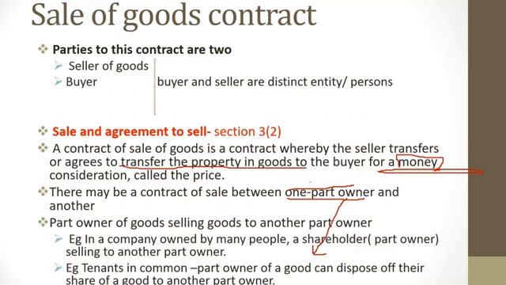The other example is tenant in common. Let me use an example here. In Nairobi, we have so many apartments, so you can find one block of apartments has about 50 units that are owned individually by 50 different people. So these are tenants in common. Each individual owner of a unit becomes a part owner of that property, and that individual owner can sell off the interest in that unit to another person who will become a part owner of that block of apartments.